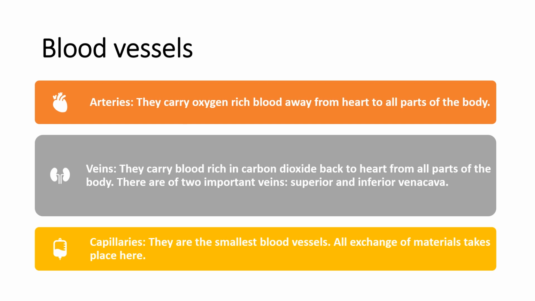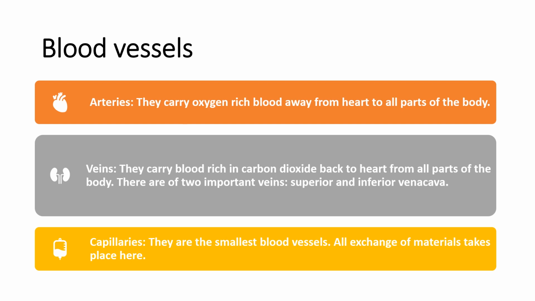What are arteries? The blood vessels that carry blood away from the heart to different parts of the body are called arteries. They carry blood rich in oxygen. Veins. The blood vessels that carry blood back to the heart from all parts of the body are called veins.